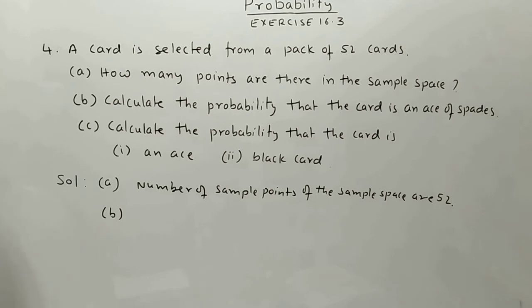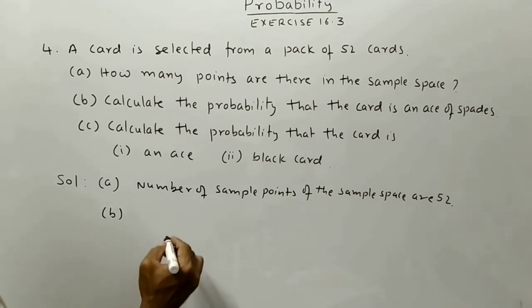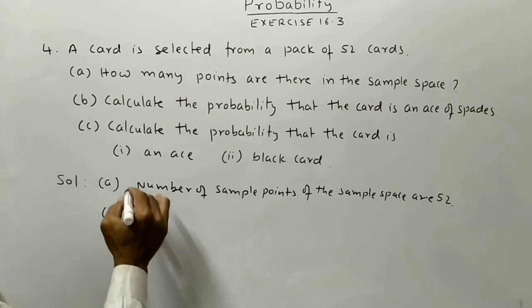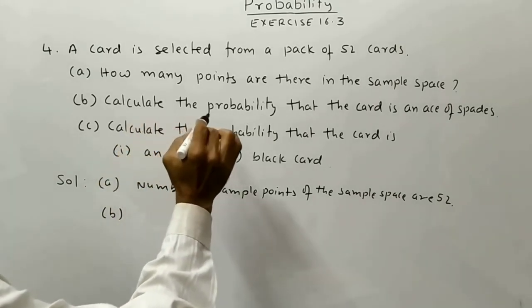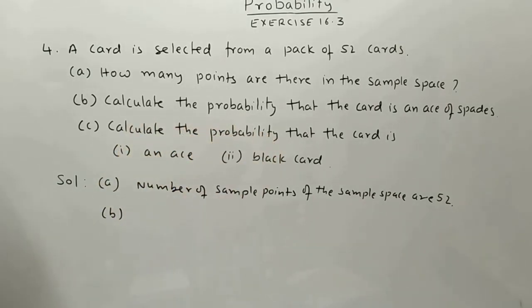B. Probability of the card is an ace of spades. Total number of cards are 52. In that, how many cards we can find which are ace of spades?